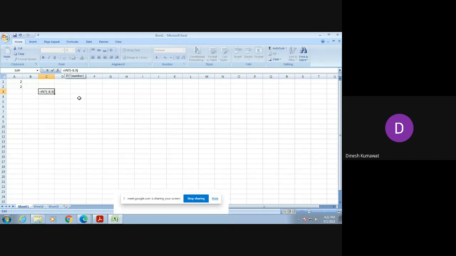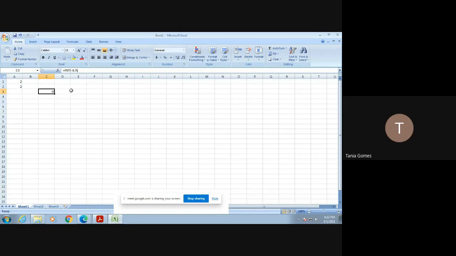Okay, now we are going to check what is its output, that is equals to int inside open bracket minus 8.9. So you can see here we are getting its value to be minus 9 because it is rounding to the nearest integer downwards. Is it clear to everyone?